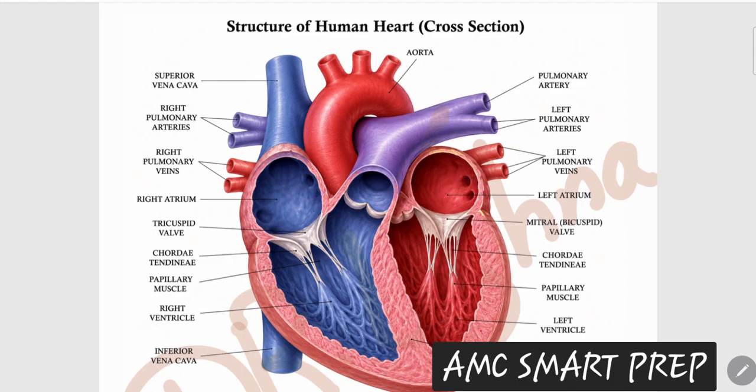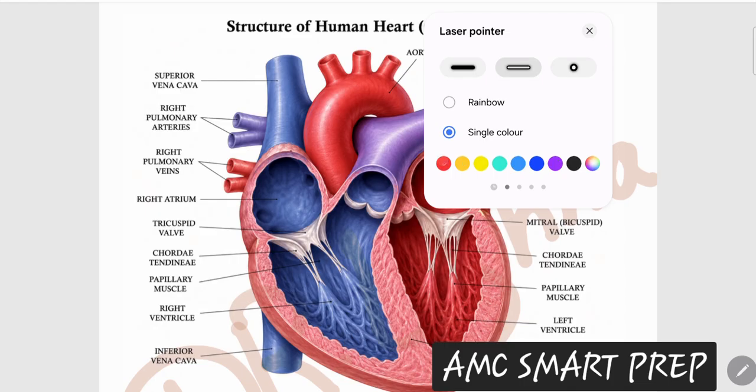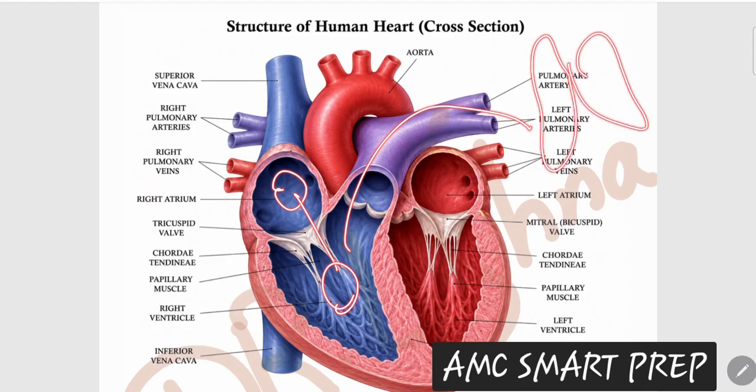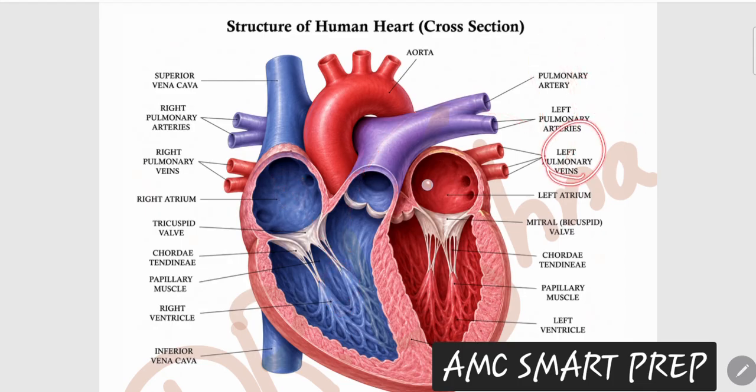Your right side of the heart receives deoxygenated blood, which is shown by the blue color, and oxygenated blood is present on the left side of the heart. Blood flows from the superior vena cava and inferior vena cava into the right atrium, right ventricle, then enters the lungs, and from the lungs through the pulmonary veins enters the left atrium and left ventricle. This is a very basic step, you all know.